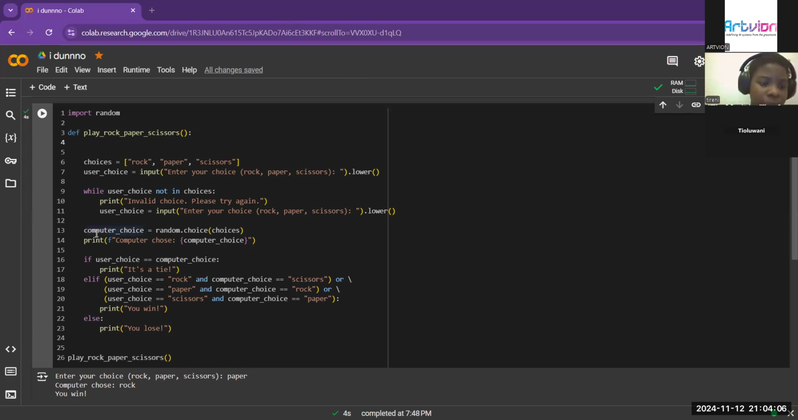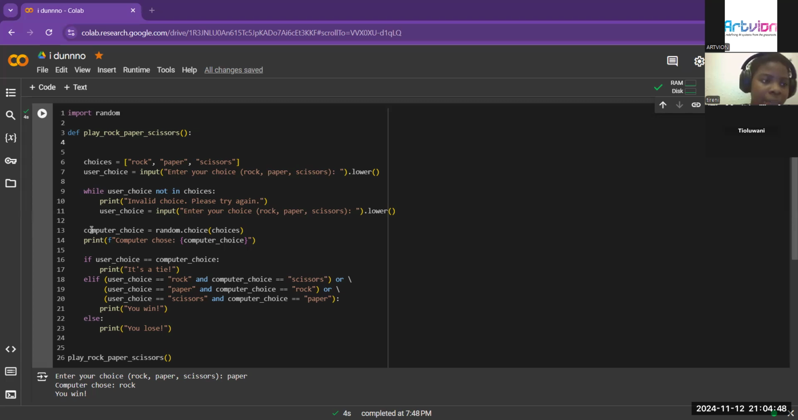Then we have computer choice equals random choice of choices. So basically, it says that the computer's choice will be random because it's not a human playing, so it'll be random. And what I mean by random is like picking something without even looking at it. So it will randomize the choices, and at the end of the day, the computer will choose something random.